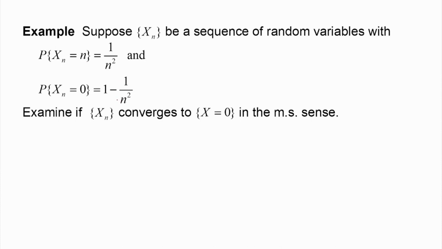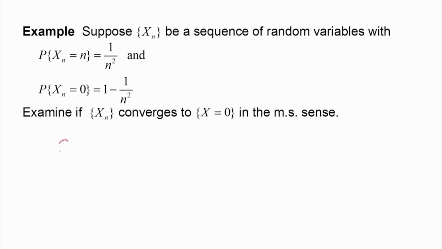As n tends to infinity, the probability of 0 goes to 1 and the other goes to 0. The question is whether x n converges to x equal to 0. This probability becomes 1 as n tends to infinity, but we want to examine whether it converges in the mean square sense.